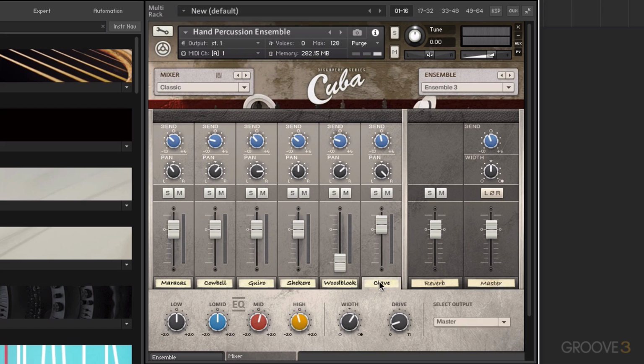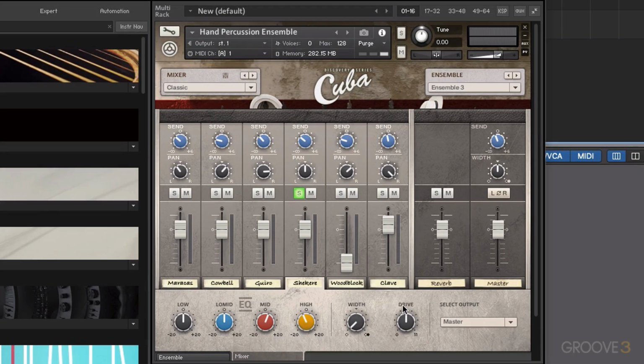Now also if we click down on the channel here, we get some additional functionality that appears. And for each one of the instruments we can determine how wide the sound is going to be. Let's just solo this for now. So you can hear the difference there. We're kind of going mono to stereo. And we can also choose to drive things, which is a great audio effect, allowing you to drive in extra harmonics by kind of driving the input volume in. Just makes the sound a bit larger than life.